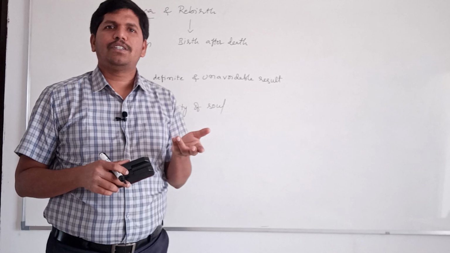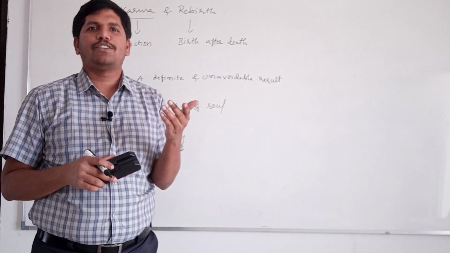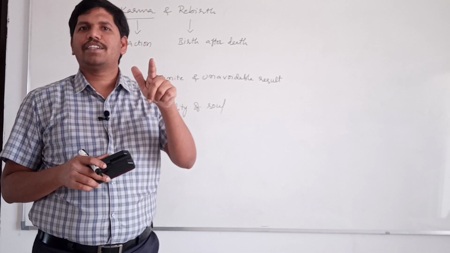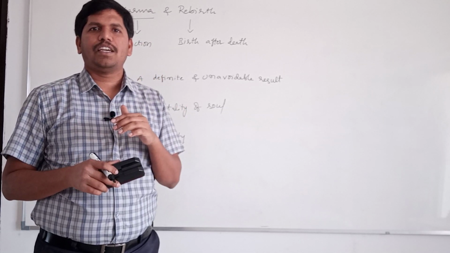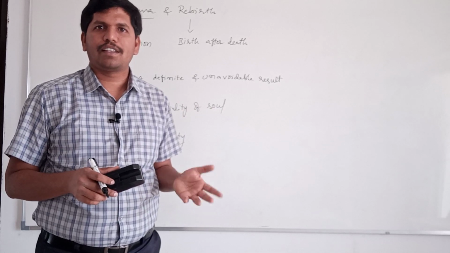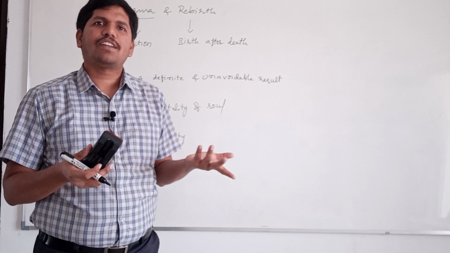They can be punishments or rewards. Even the king also, if he is involved in bad actions, in the next janma he may not get birth like that of a king. He may get birth like that of a pig, like that of a donkey, or like that of a poor man.